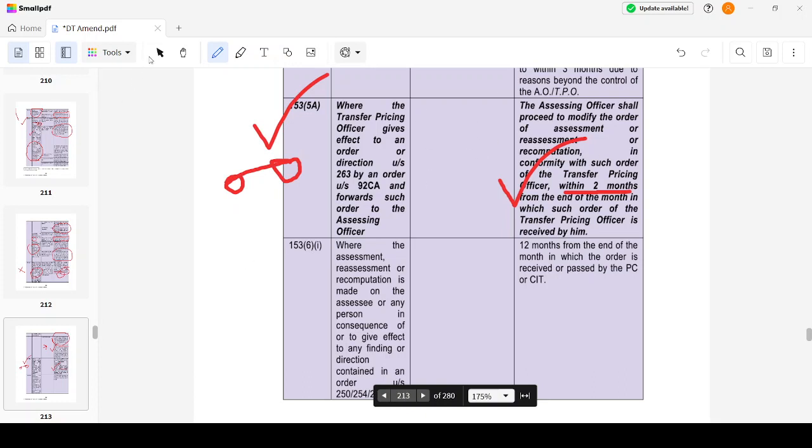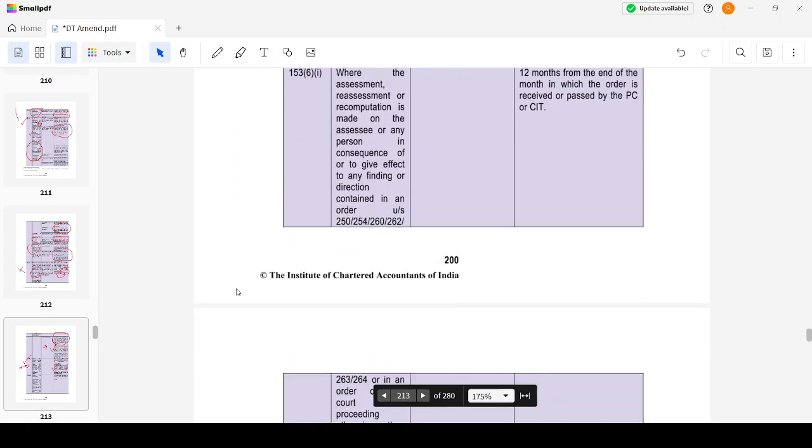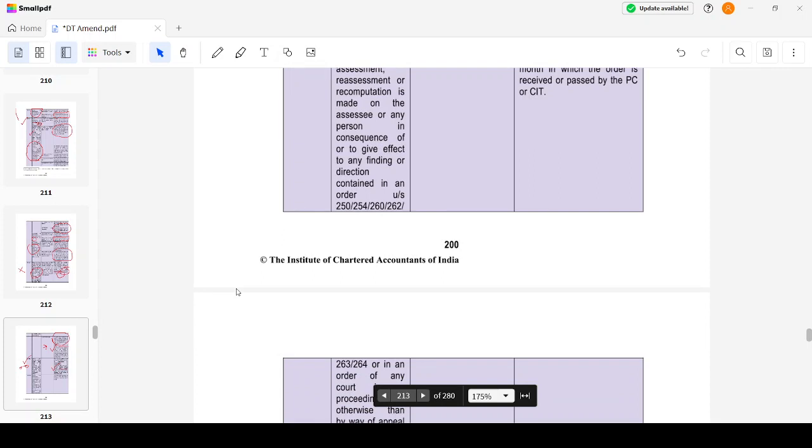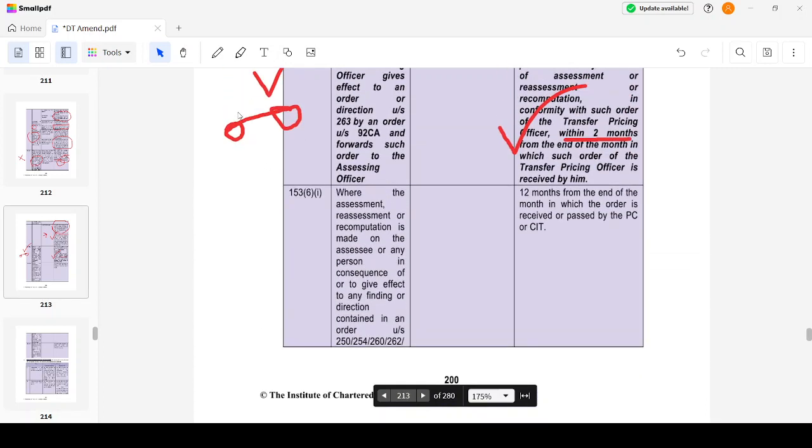Where the assessment or reassessment or recomputation is made on the assessee or any person in consequence of, or to give effect to, any finding or direction contained under any of these orders, or in the order of any court in a proceeding otherwise than by way of appeal, then it will be 12 months from the end of the month in which the order was received or passed by the PCIT or CIT.